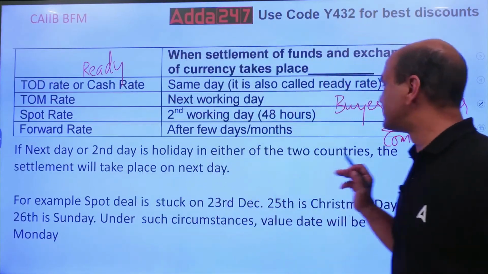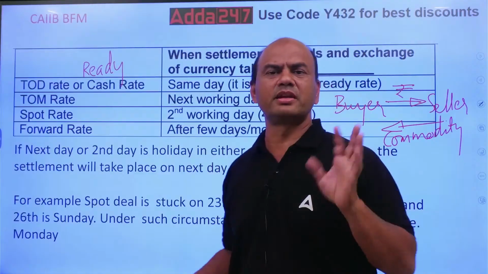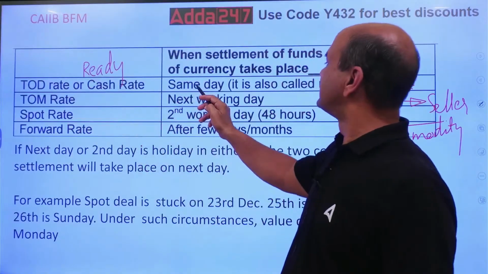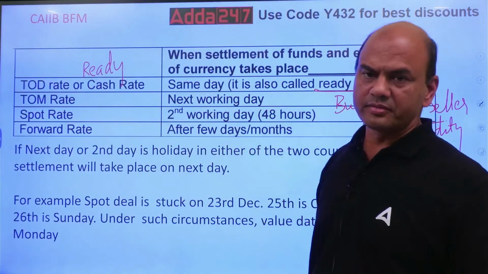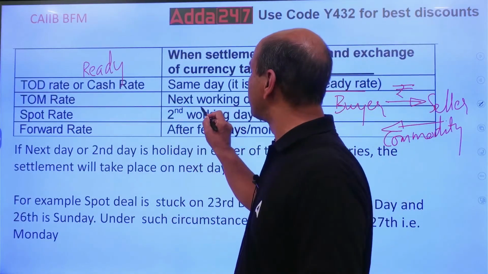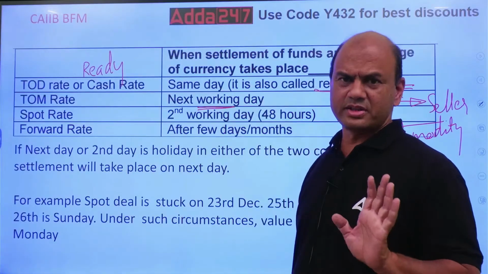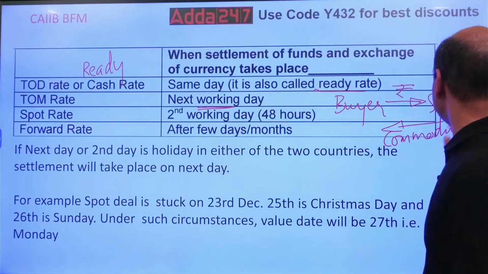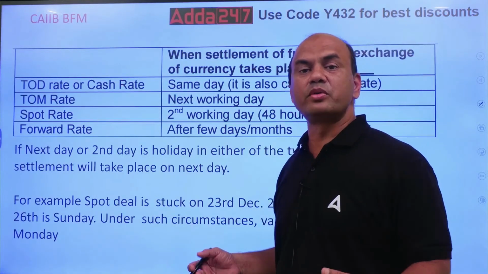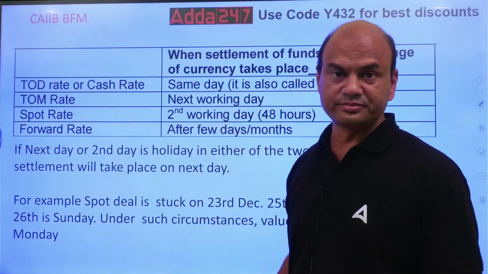Now when the settlement is immediate, meaning I'll give you money and you give me that commodity immediately, it's called cash, ready or TOD. Same day. It is also called ready. Second, Tom: next working day. Understand this word, working. When you are working, that's called a working day. Simple example: if I am doing the settlement today on Monday, the next working day is Tuesday. So Tom will be Tuesday.